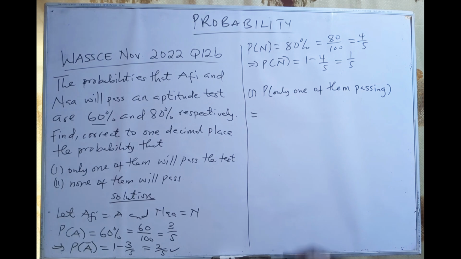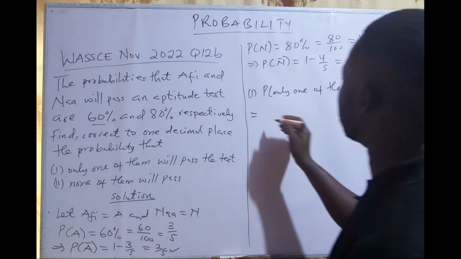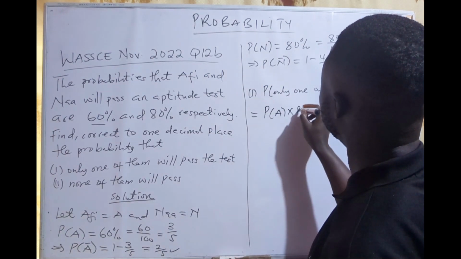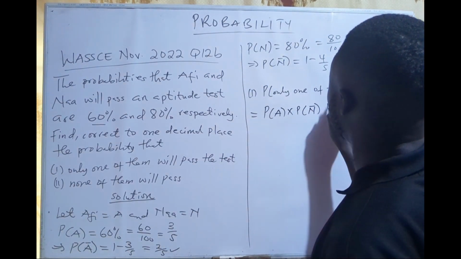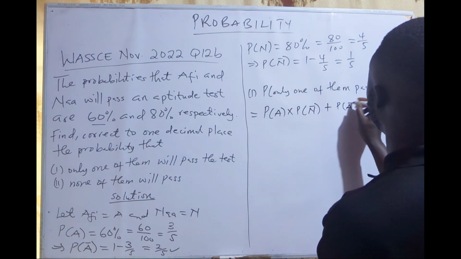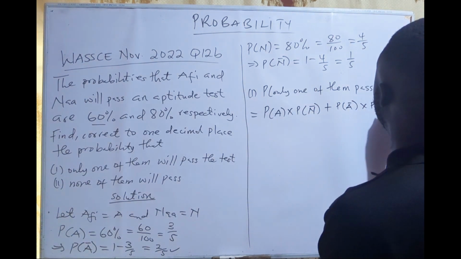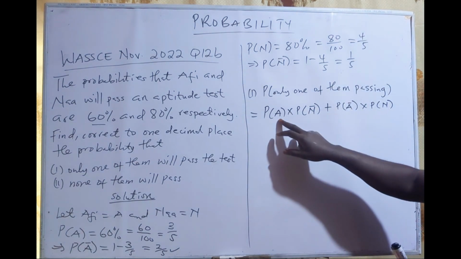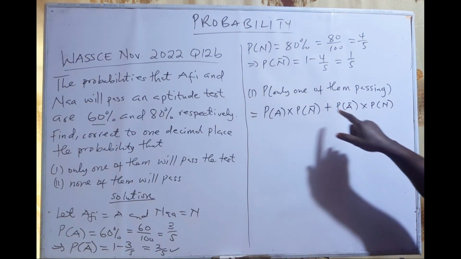We are going to multiply two fractions at a time. It can happen that Afi will pass and Na will fail, or the probability of Afi not passing and Na passing. That means only one will pass at a time, either Afi here or Na here.